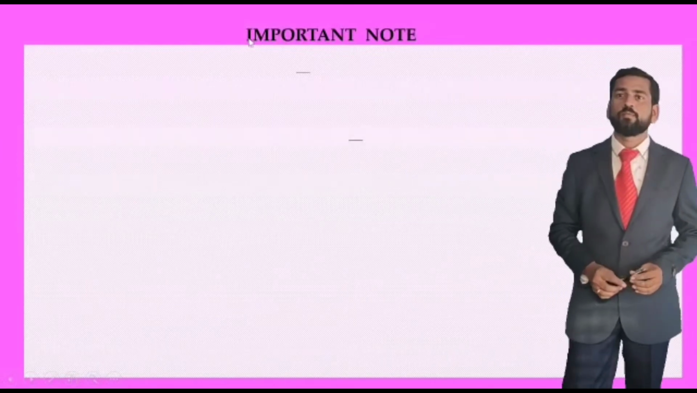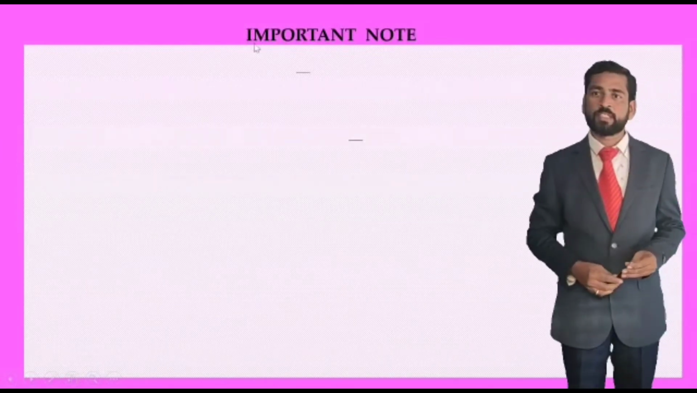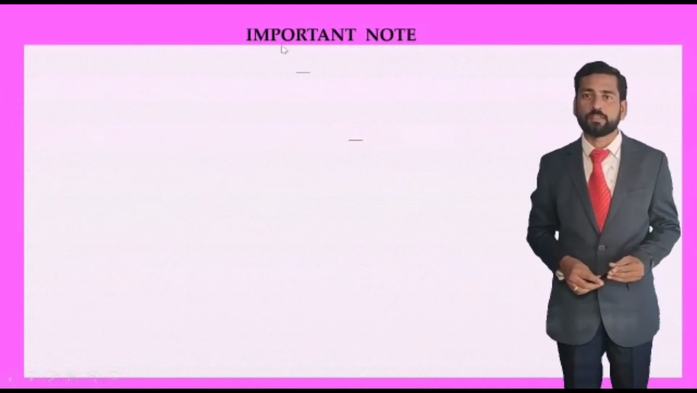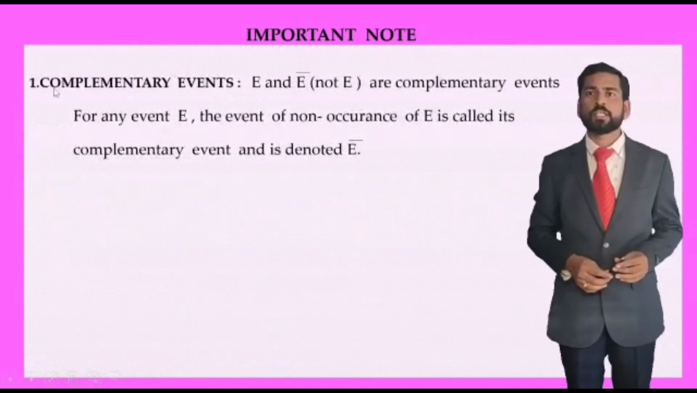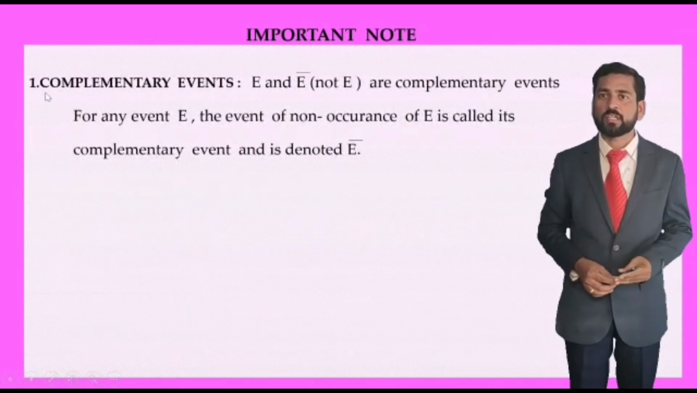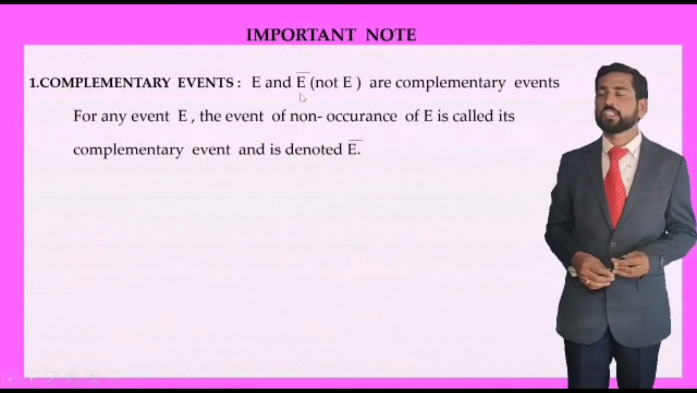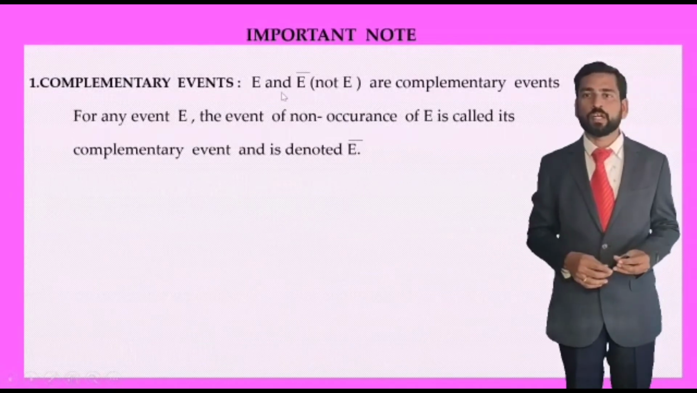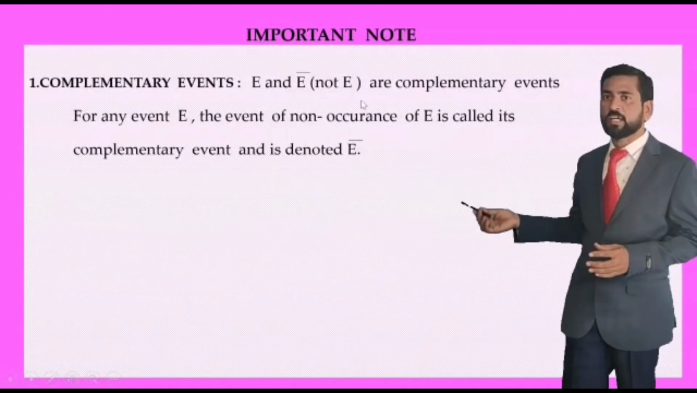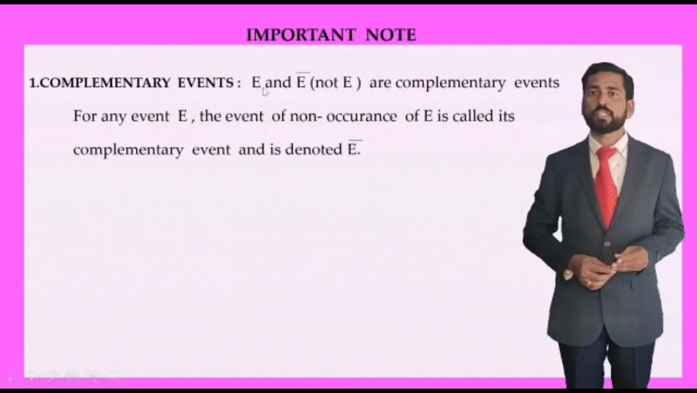Now let us know about the important notes regarding the lesson probability. Before going for the exercise, we must know some important terms. Number 1, complementary events. That means two events: one event which occurs, and another event of non-occurrence. The event of occurrence is denoted by the letter E, and the event of non-occurrence is called E bar. These two are the complementary events.